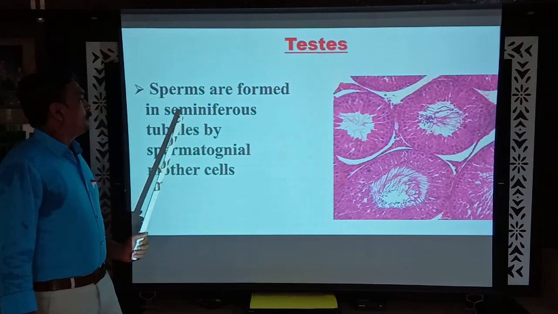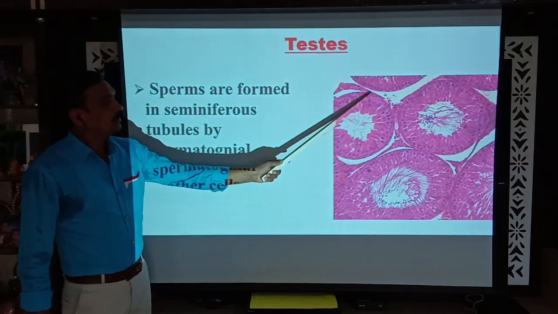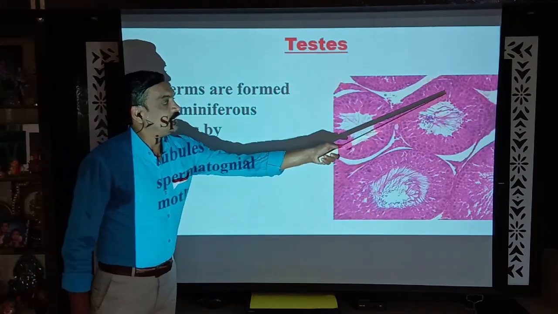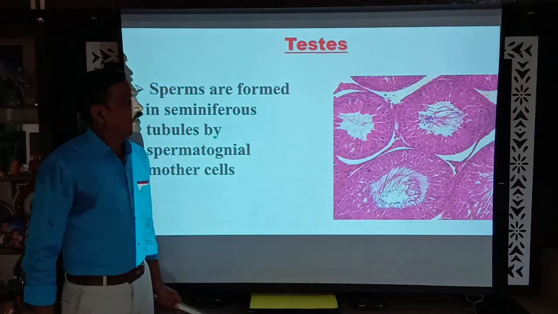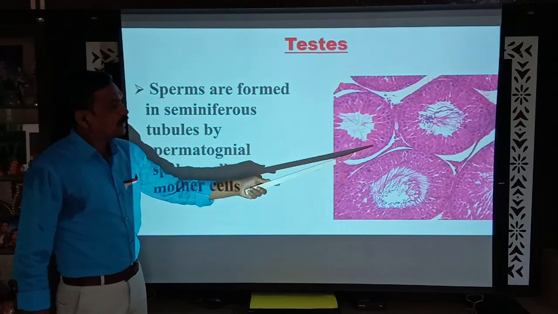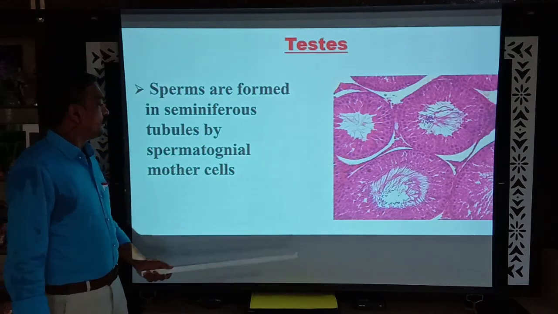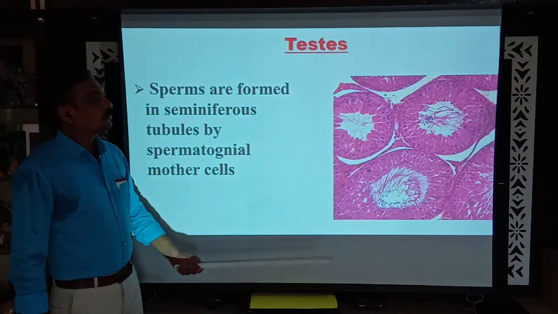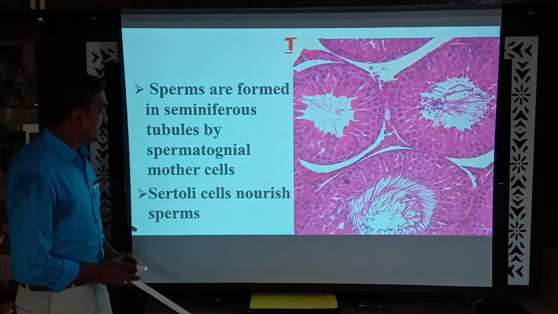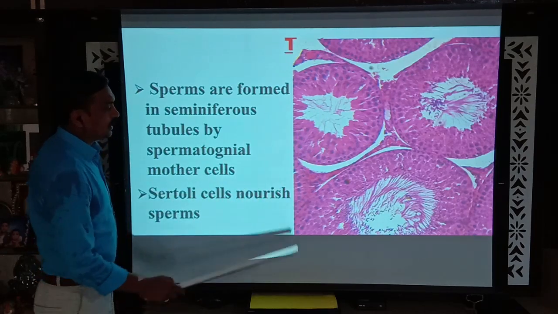Sperms are formed in these seminiferous tubules by spermatogonial mother cells. These are spermatogonial mother cells. This is the cross section of a testis, and each circle indicates a seminiferous tubule, and these are the spermatogonial mother cells. These spermatogonial mother cells produce sperms by the process of spermatogenesis. Sertoli cells nourish the sperms. These are Sertoli cells.